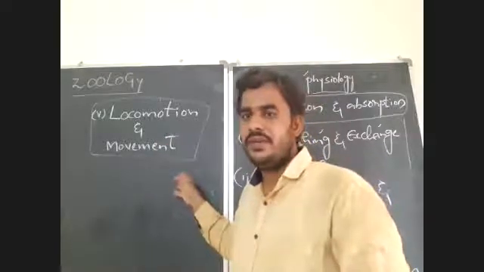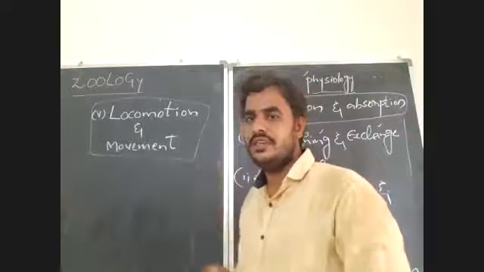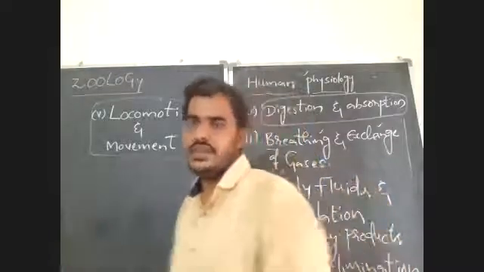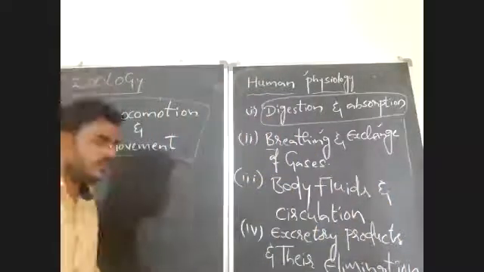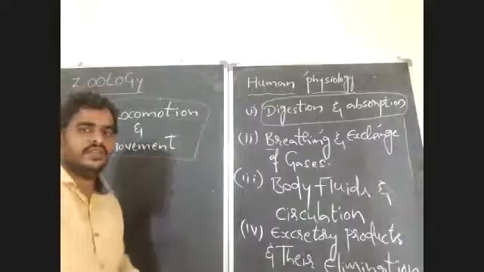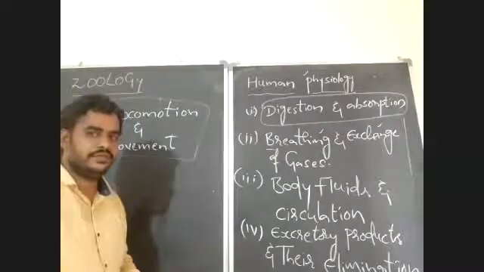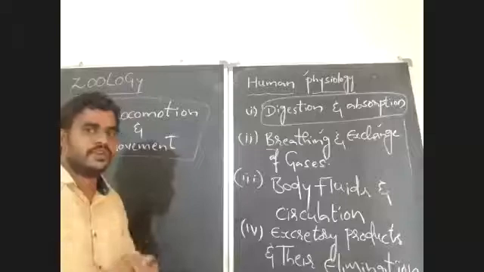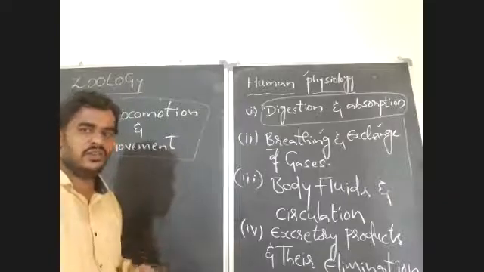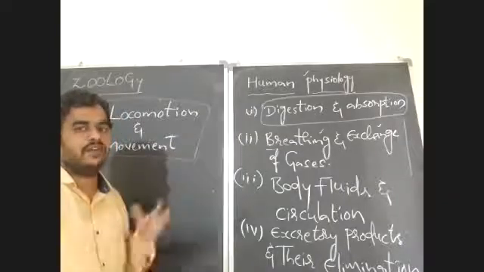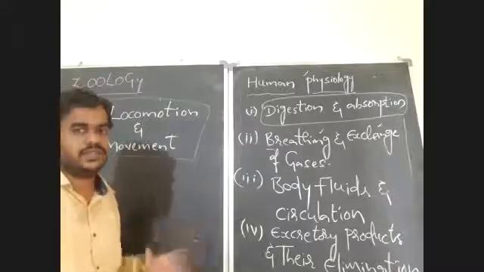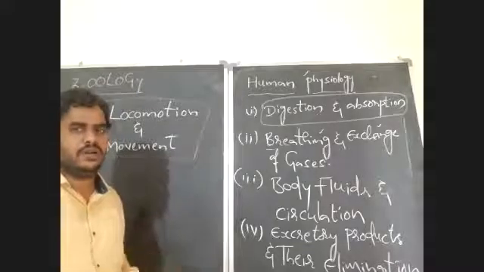So those are the five chapters in human physiology. Still two more chapters are there. One is neural control and coordination, another one is chemical coordination and integration. Those are the coordination or regulation processes in our body. We will discuss the two chapters in the next class. And after that, after completion of the syllabus discussion, we will start the first chapter, the living world.